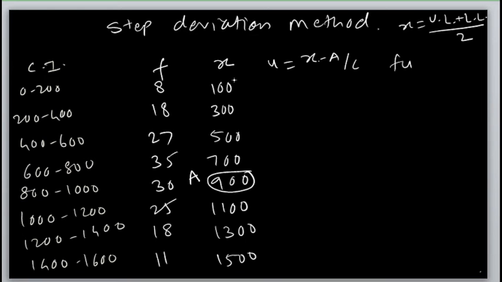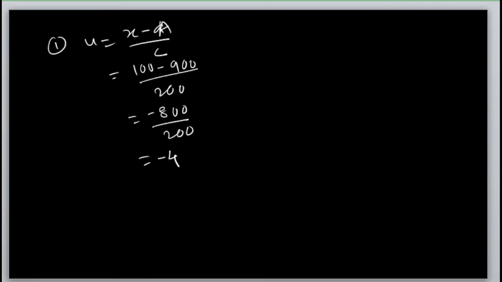So the first value of u is minus 4. Pay attention here, student. 100 minus 900 is minus 800, divided by the class width 200. Minus 800 upon 200, the zeros cancel, 2 4s are 8. This is the first value of u.